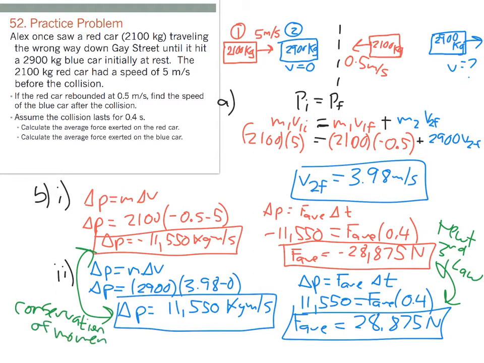The change in momentum of the two objects must be equal and opposite so that the total change in momentum of the system is 0. It stays the same before and after the collision.